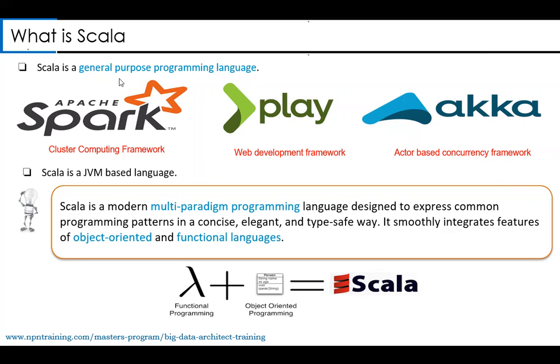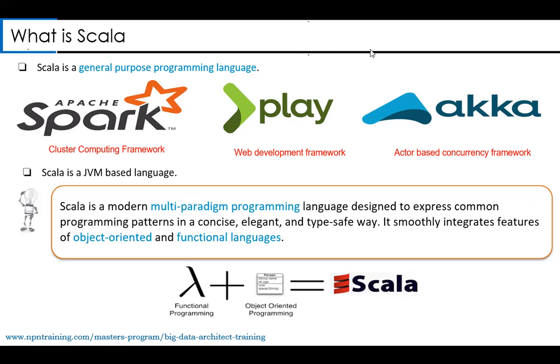In every area, it can be used to build web applications, for building your cluster computing framework, and for an actor-based concurrency framework. So it is a general purpose programming language, just like Python. Python is a general purpose programming language that can be used for anything. So Scala is also one which can be used for anything. So Scala has nothing to do with Spark. Just make a note, it is a general purpose programming language.